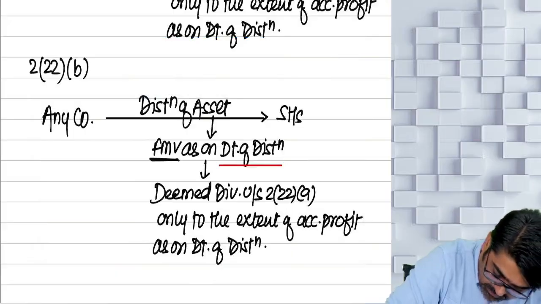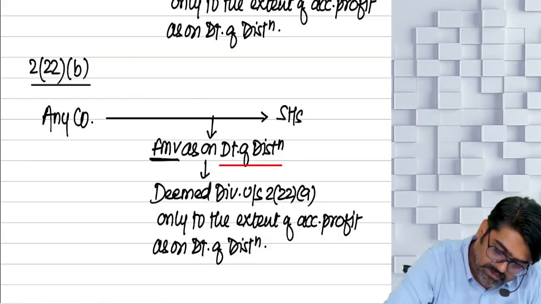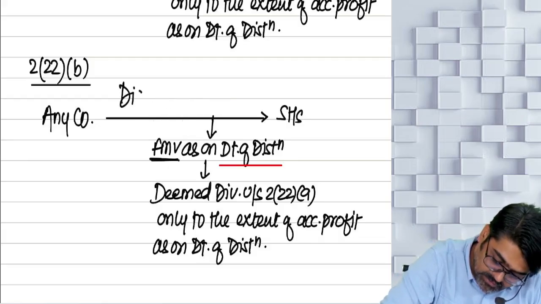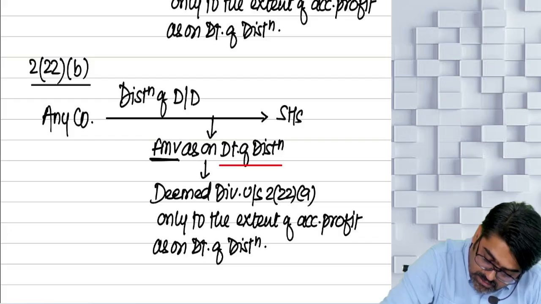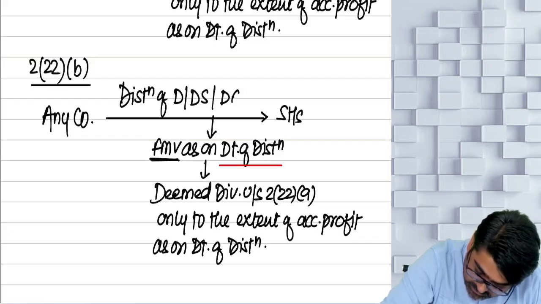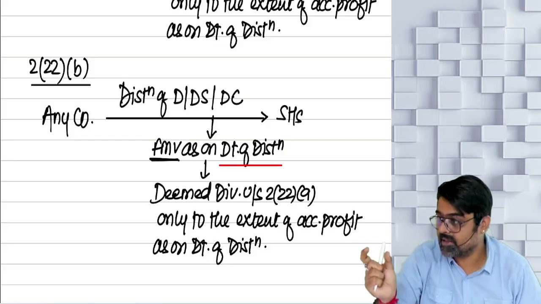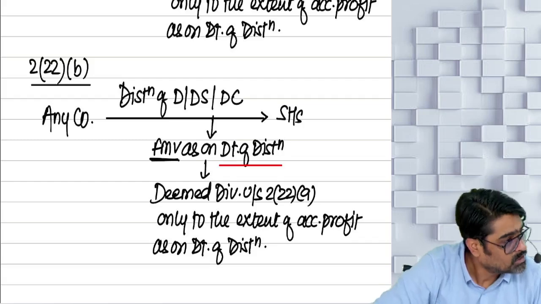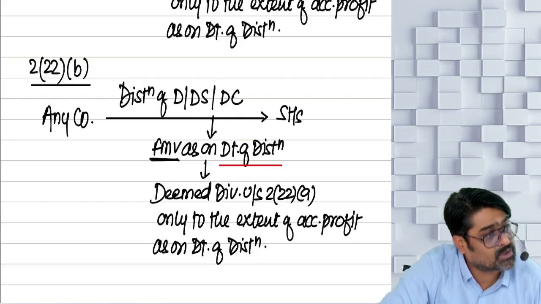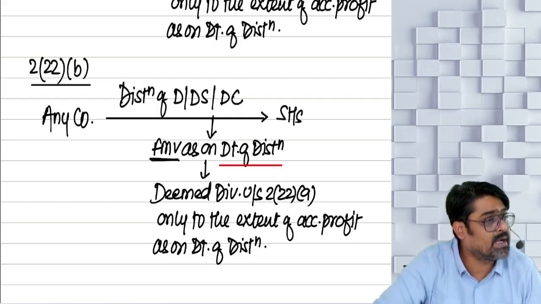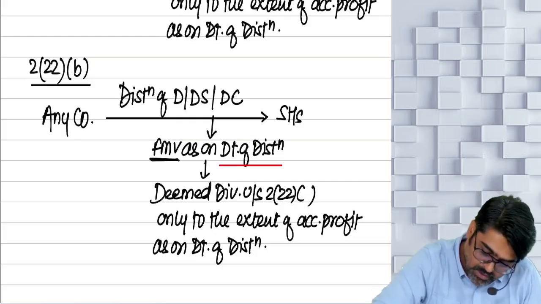So now, I am talking about 222B, clause B, which says that any company is distributing. What is the company distributing? Distribution of debenture, debenture stock, deposit certificates, meaning the company is increasing the liability. And that debenture stock or deposit certificates are issued to shareholders. So whatever the fair market value of these debenture stock or deposit certificates as on the date of distribution will also be deemed as a dividend under section 222B.